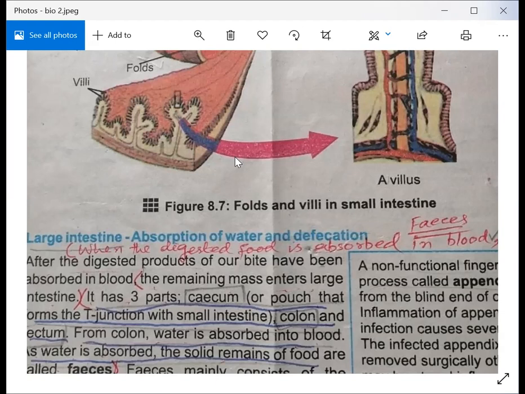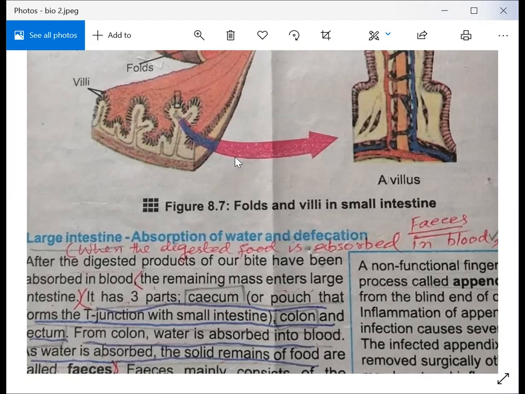Now we will discuss the large intestine. After the digested products of our bite have been absorbed in the blood, the remaining mass enters the large intestine. The large intestine further consists of three parts. First is called cecum, second is called colon, and the third is called rectum. Keep in your mind, the large intestine is further divided into three parts.